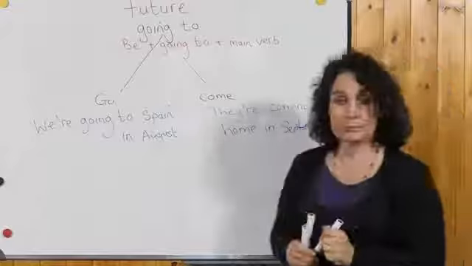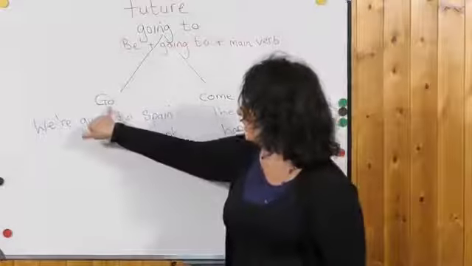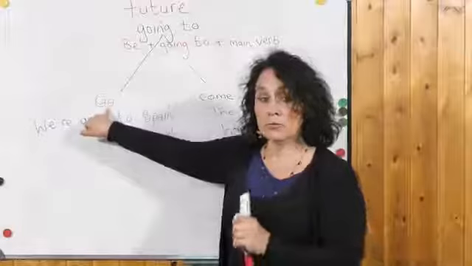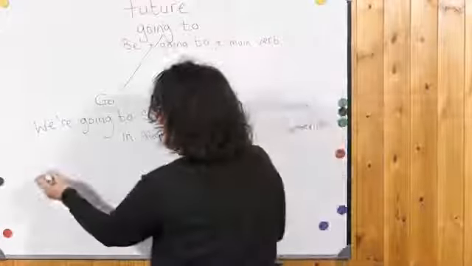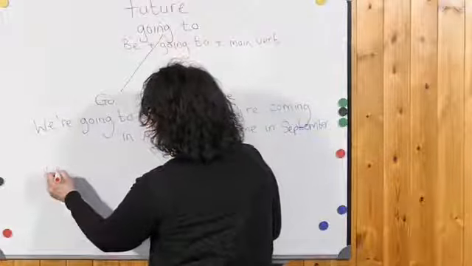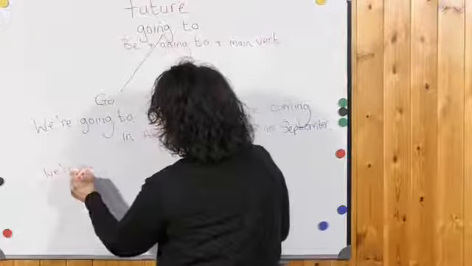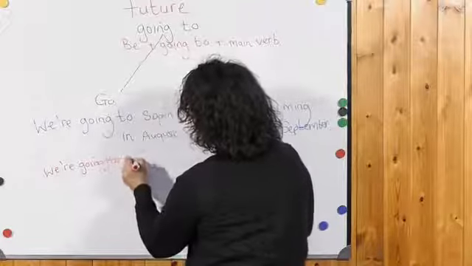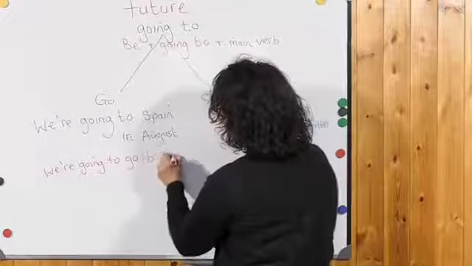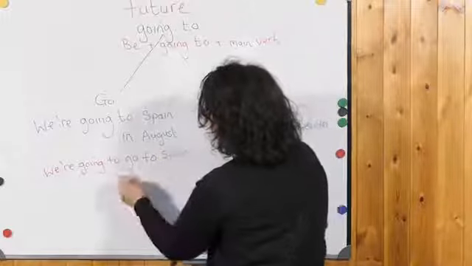Okay, so here we're using the verb go. You would imagine that we would say we are going to go to Spain in August.